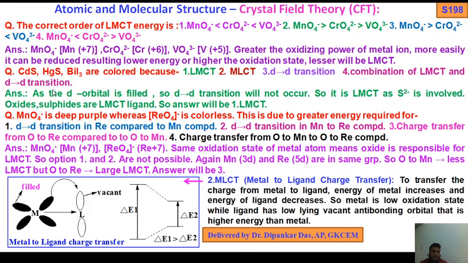So that is the clue: which has the higher oxidation state? If the oxidation state increases, LMCT decreases. So here it is plus 7, plus 6, plus 5, so the answer will be 1.